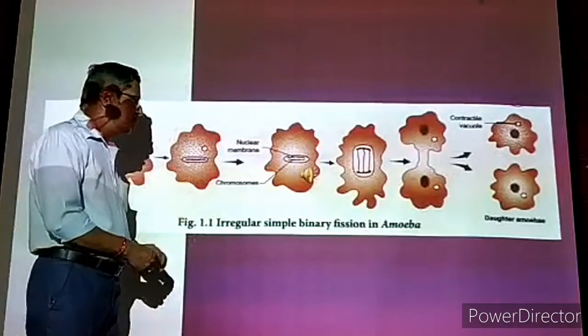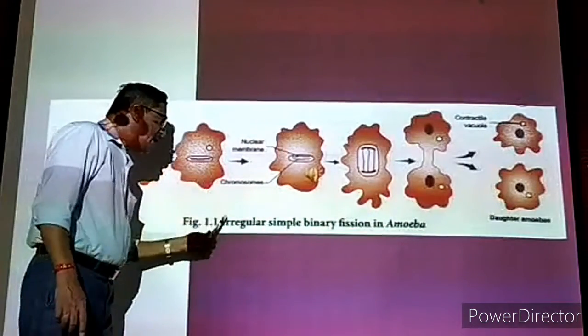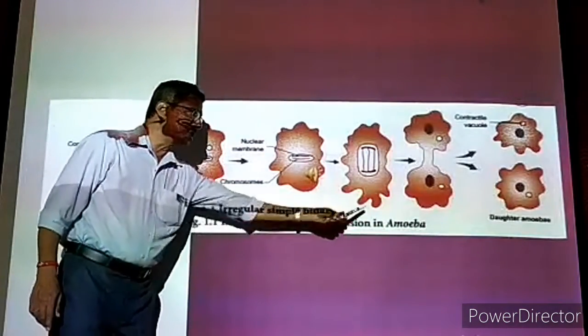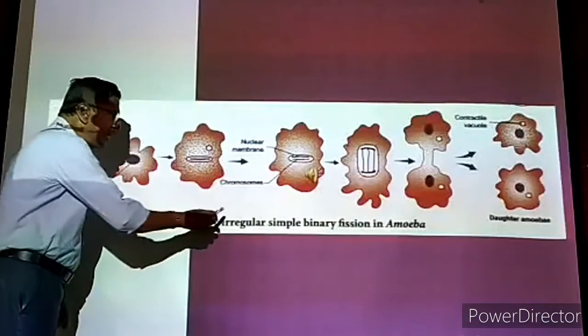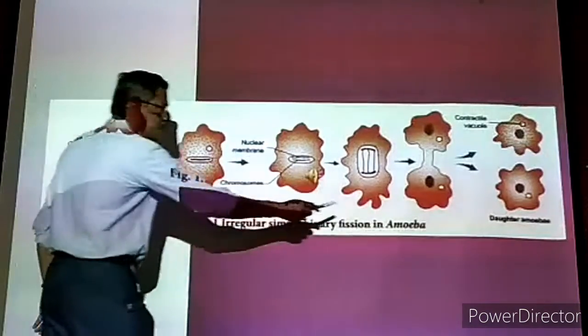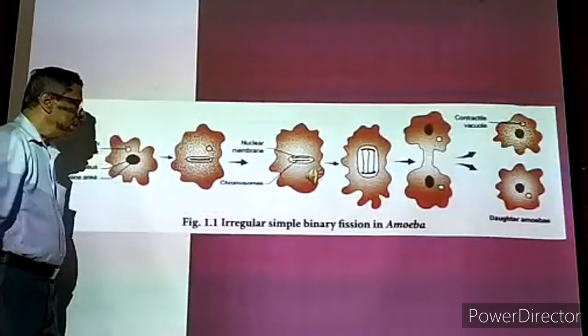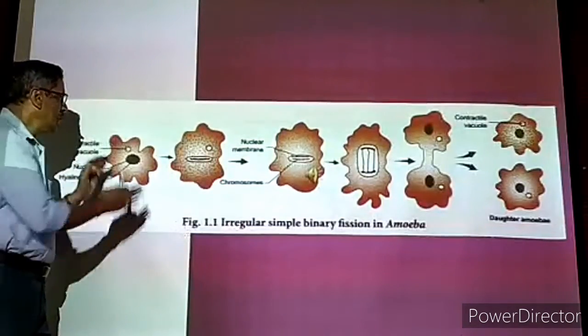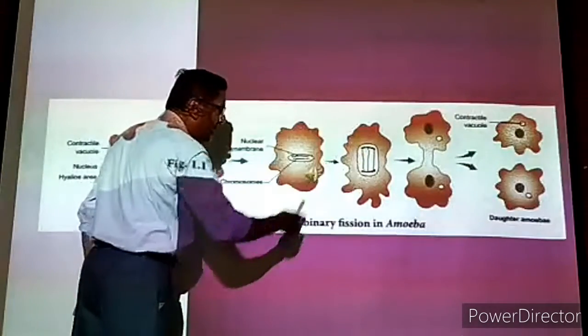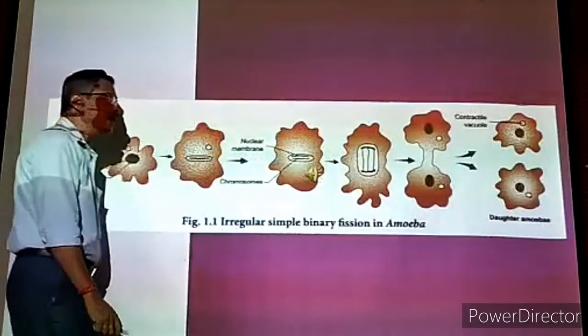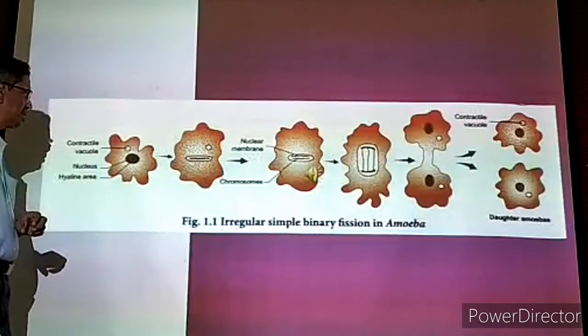Now we will come to the meaning of irregular simple binary fission in amoeba. Why is it called irregular? Because the amoeba body shape is irregular. It is not having a fixed shape. Now the cell is simply dividing into 2. That is called simple binary fission. Now we will come to the explanation for this.